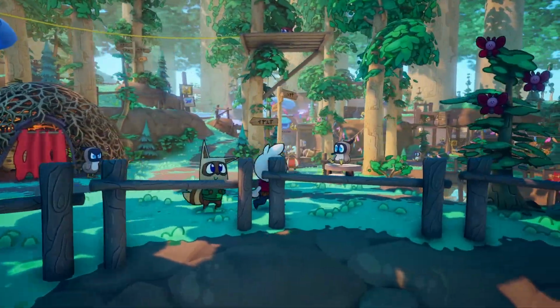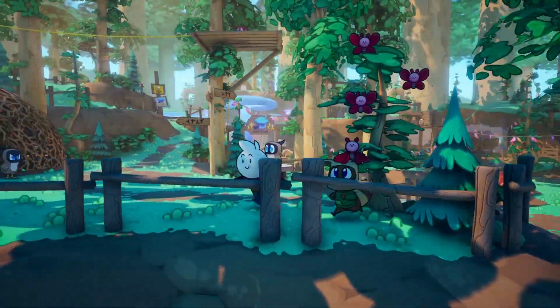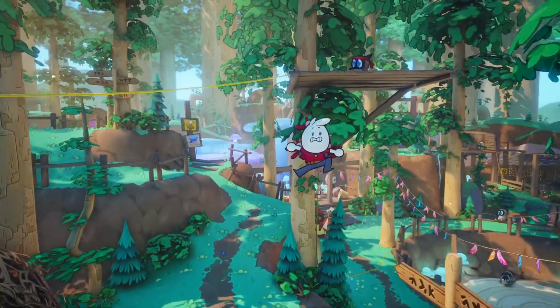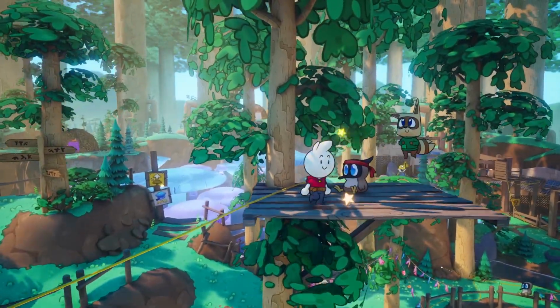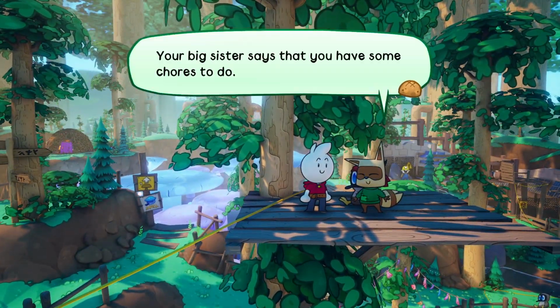Alright, so now that we've initiated that quest, now we can bump that tree, and now we can go up here. There we go.